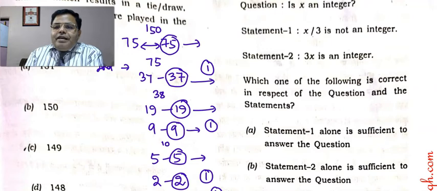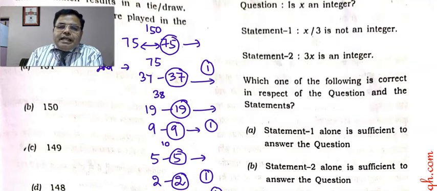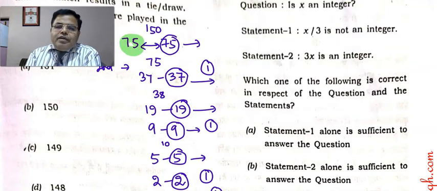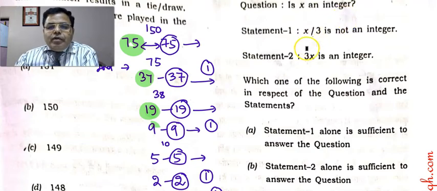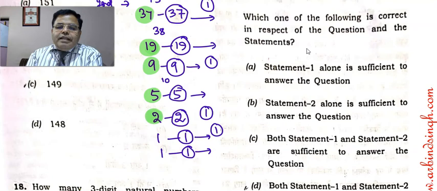This is a tricky one and it is not easy to analyze during the examination, right? So it is a very good question in fact, but I can say 75 matches in the first round, in the second round 37, in the third round 19 matches, in the fourth round 9 matches, then 5 matches, then 2 matches, and then 1 match, and then 1 match. So the sum of all these is the number of matches. So total is how much?